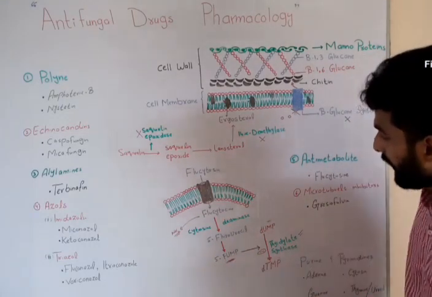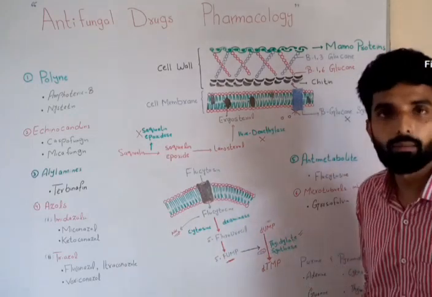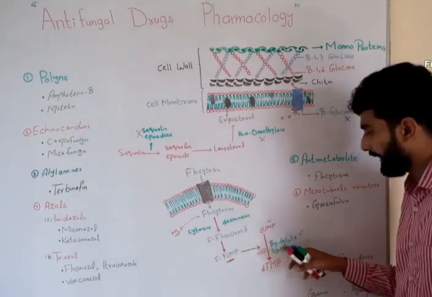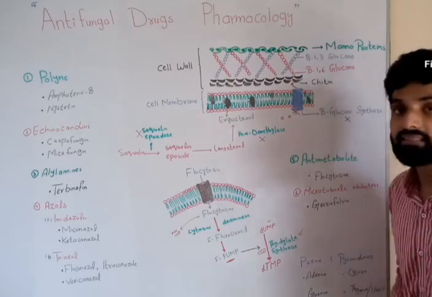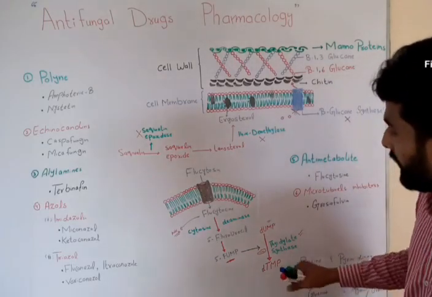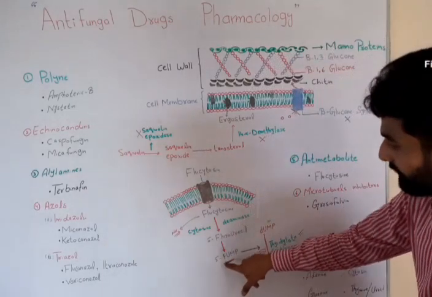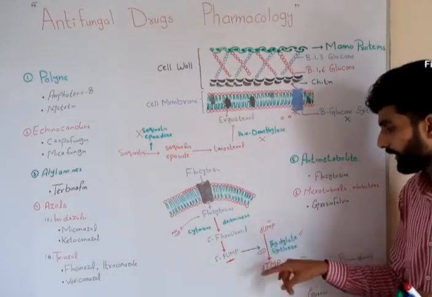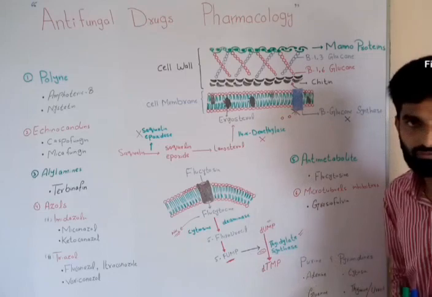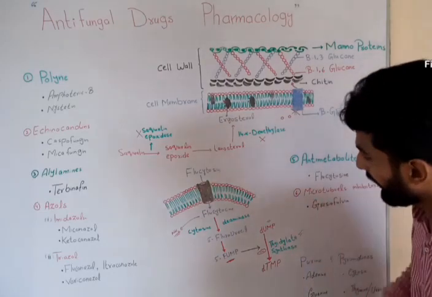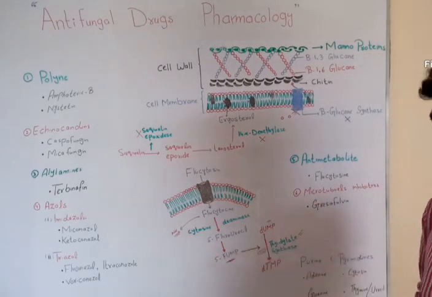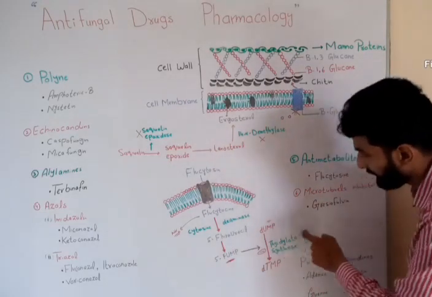And this competition will be won by 5-fluorouridine monophosphate. Now this 5-fluorouridine monophosphate will get attached to the thymidylate synthase enzyme, but this enzyme will not be able to convert it into thymidine monophosphate. So 5-fluorouridine monophosphate is basically blocking this enzyme.